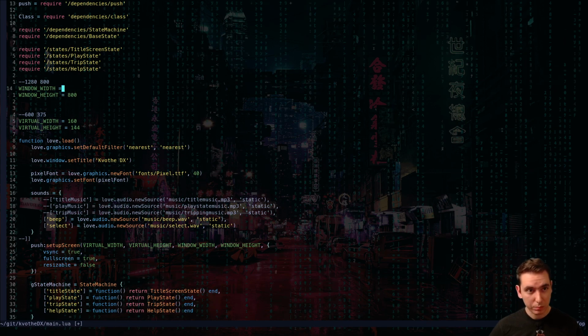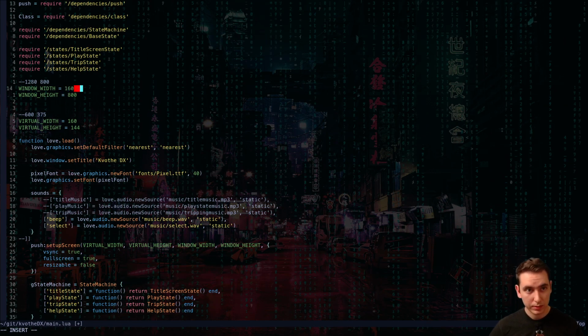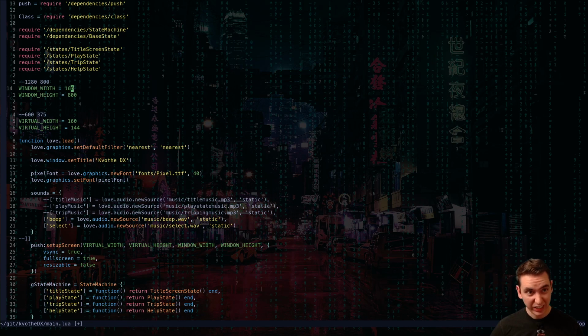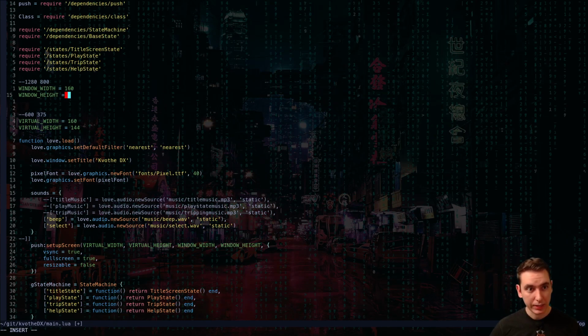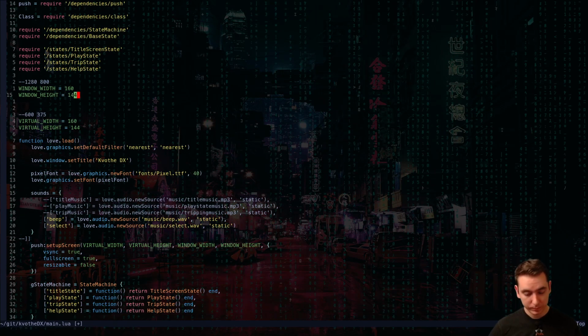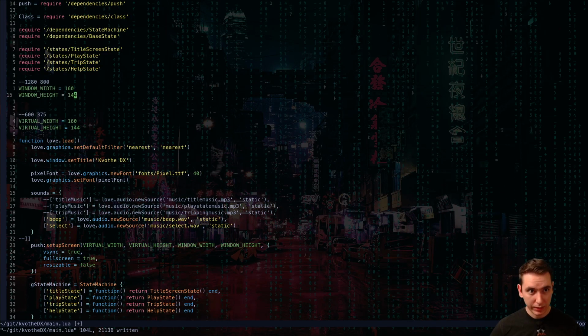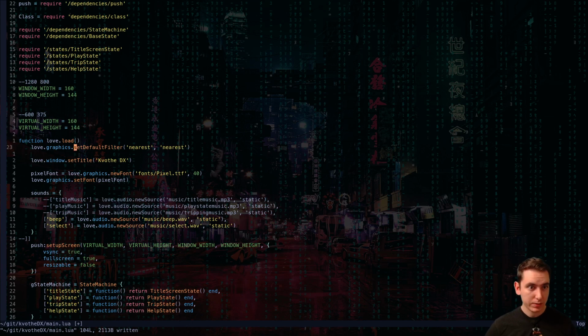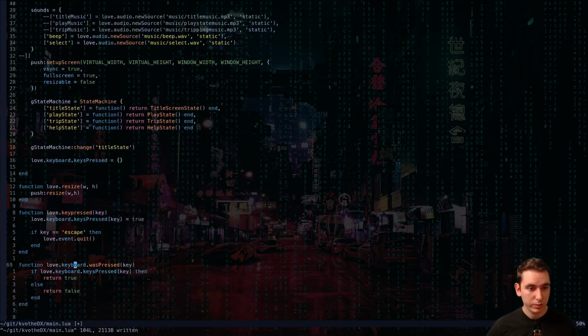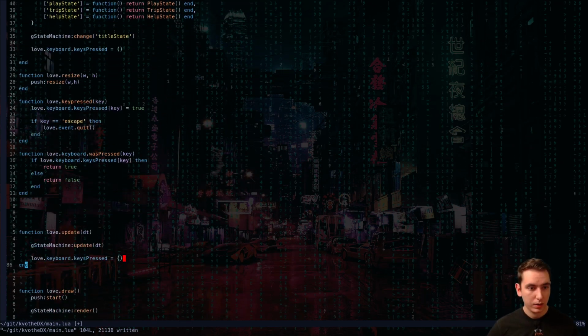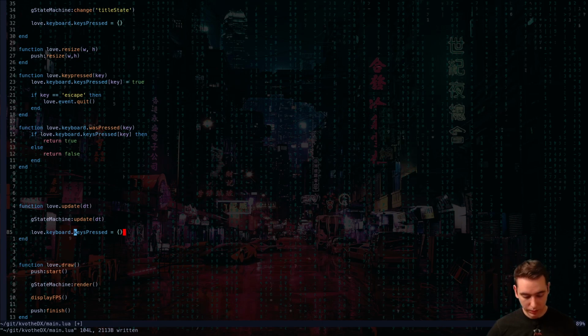We'll do the same setting so we can see what that size actually looks like, and then we'll dynamically scale it so it looks reasonable while we're developing. We're using a library called Push to dynamically resize all the stuff to a virtual resolution, so that should be taken care of for us.